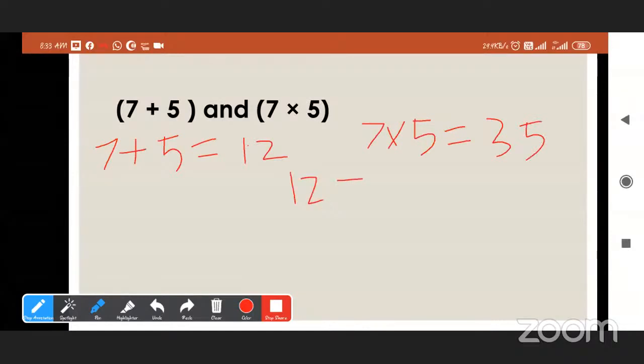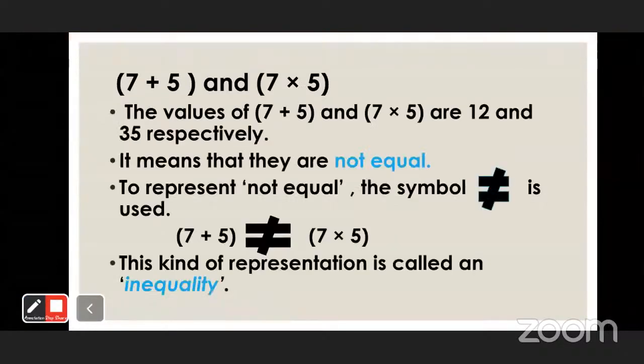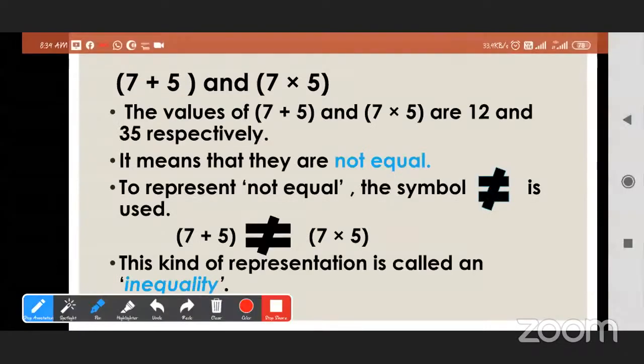So here, are 12 and 35 equal? Yes or no? Not equal. So we can write like this. These are not equal, so this is an inequality. These two expressions are not equal. Okay. Can you get it? See here. The values of 7 plus 5 and 7 into 5 are 12 and 35 respectively.